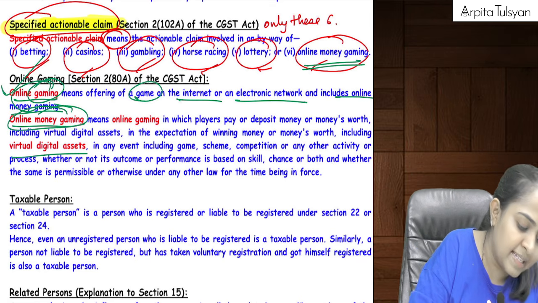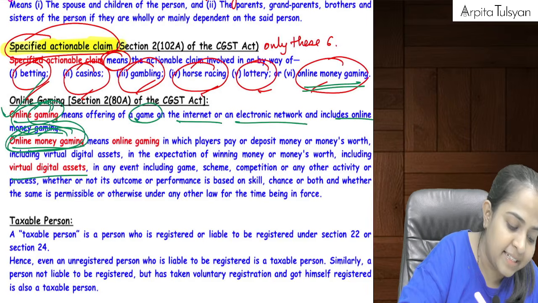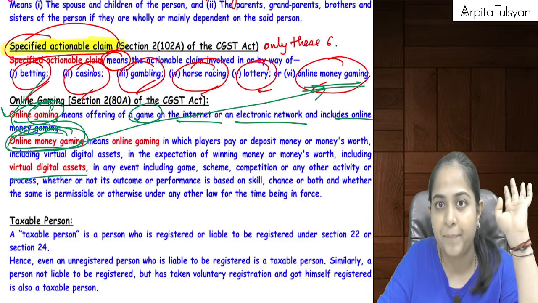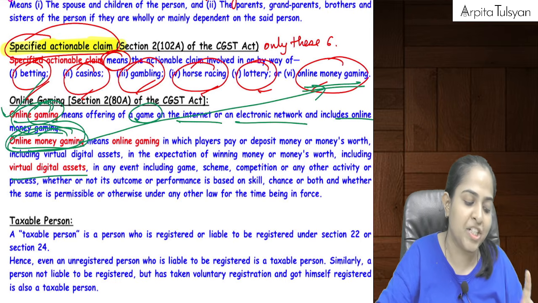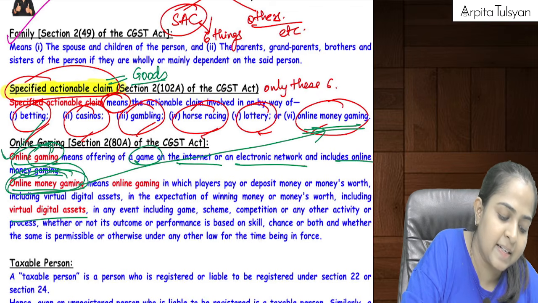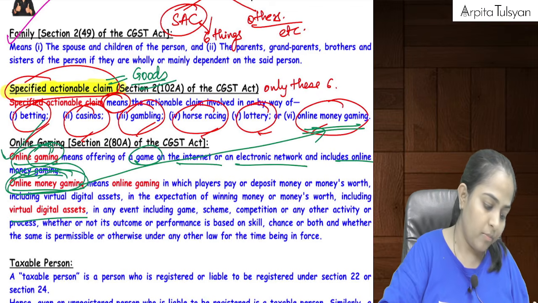Online money gaming is considered as a specified actionable claim, and this is considered actionable claim. We have already studied, this is considered as goods also, right?